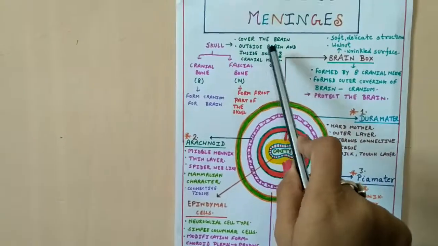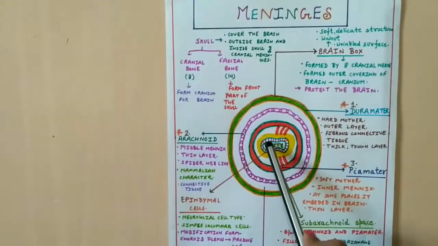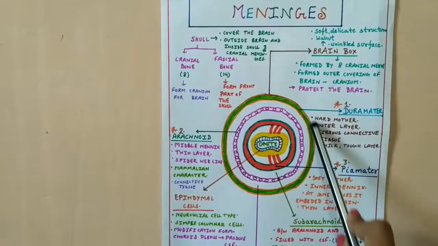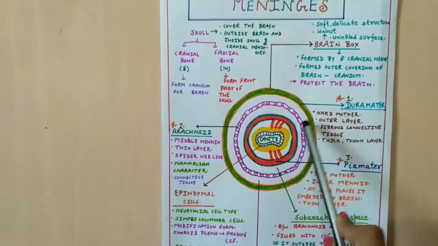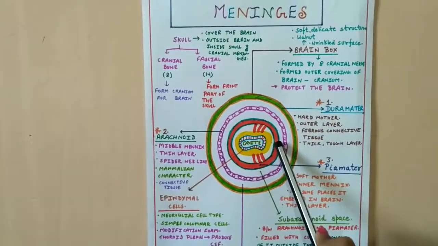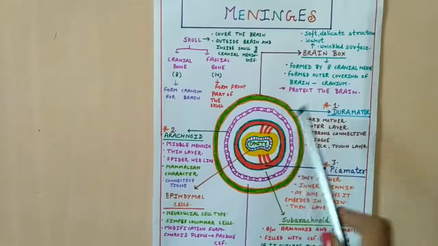And outside the brain, if we assume that this is the brain and this is the skull, then outside the brain and inside the skull, these three meninges are present. These meninges are very important and we will study all of them one by one.